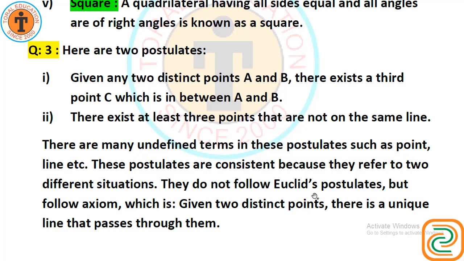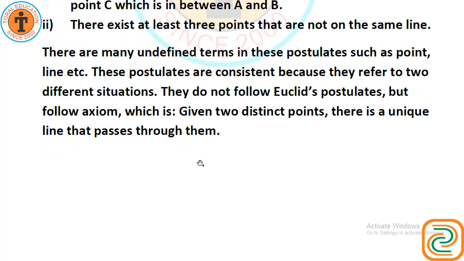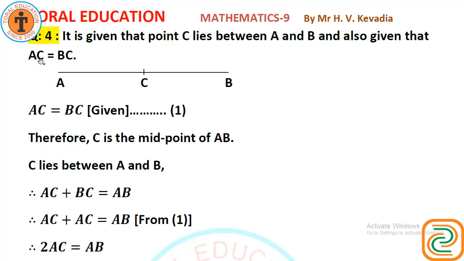They do not follow Euclid's postulates but follow axiom, which is, given two distinct points, there is a unique line that passes through them. Unique, that means one and only one.